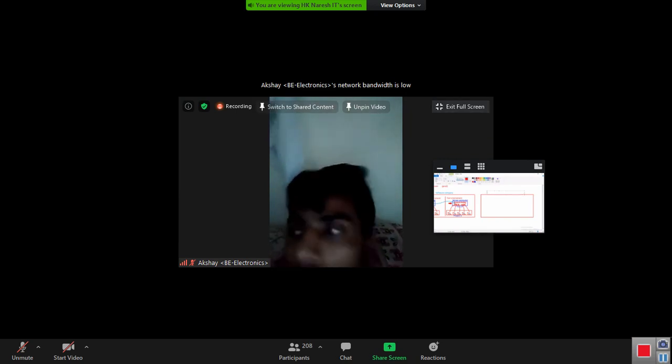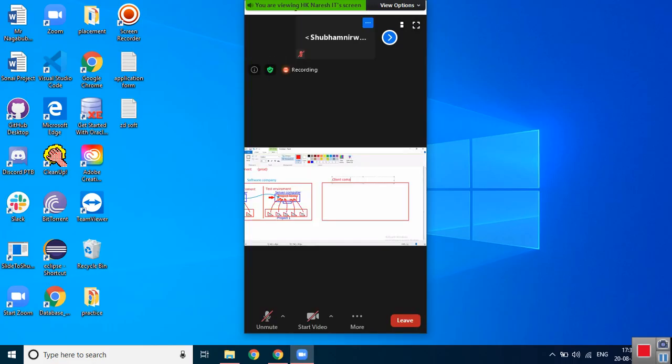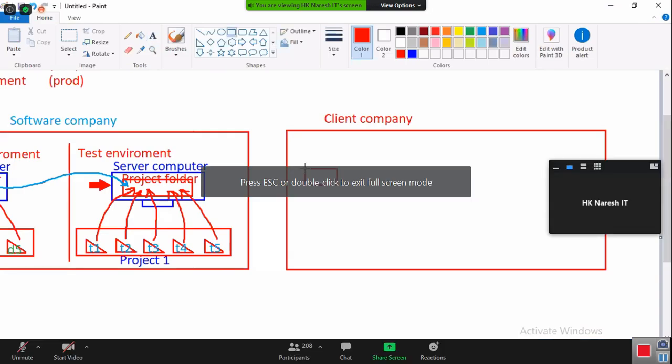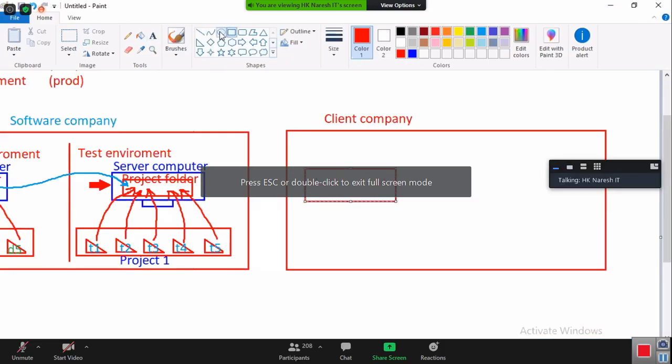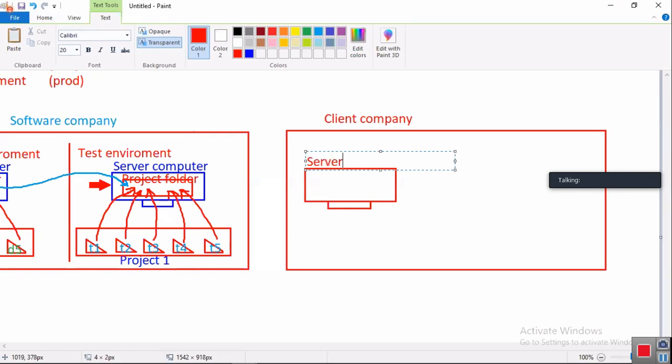Let me take red color. Client company. In a client company also, they will provide a server to us. Listen, sir, very important, sir. Very, very important. They will also provide a server to us. One server computer they will provide. Okay, client company, server computer.